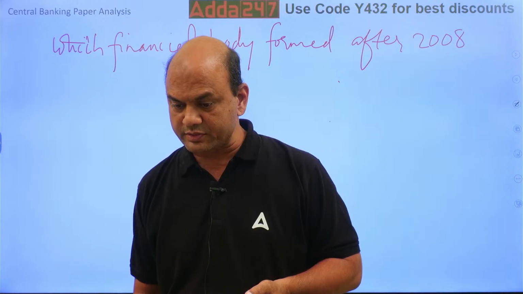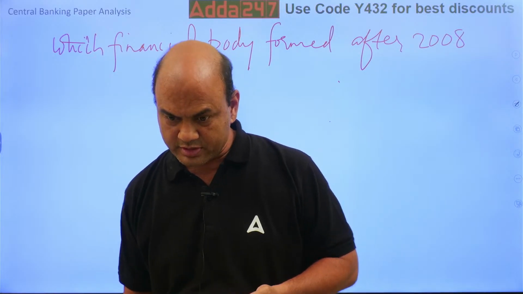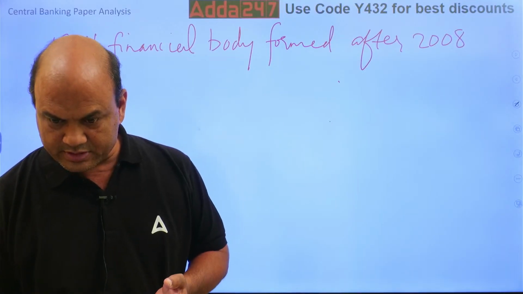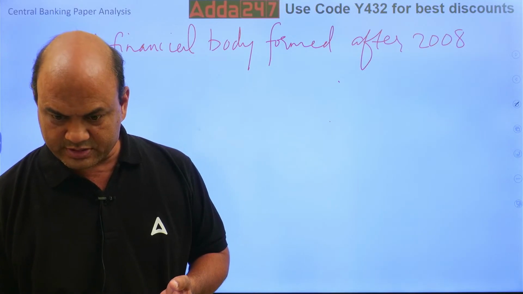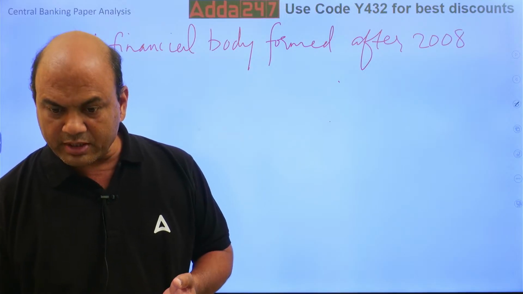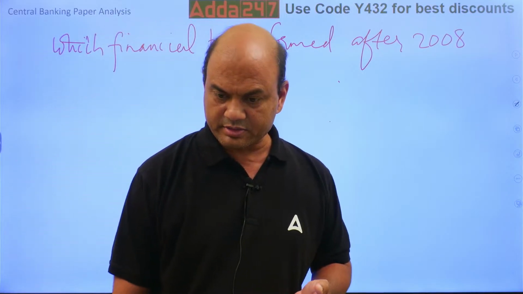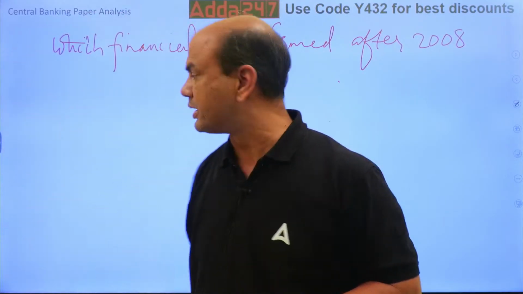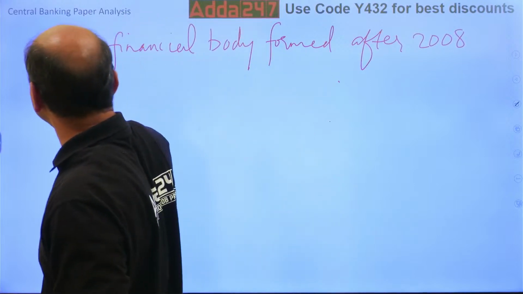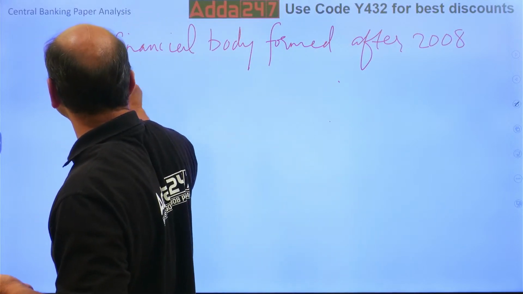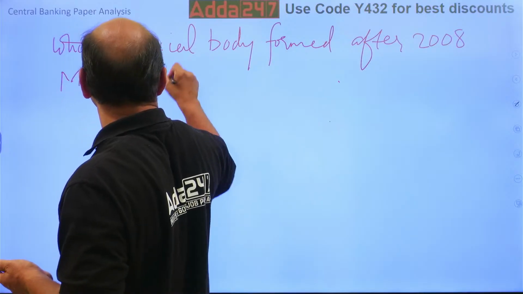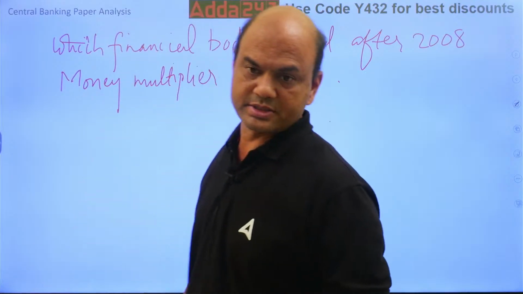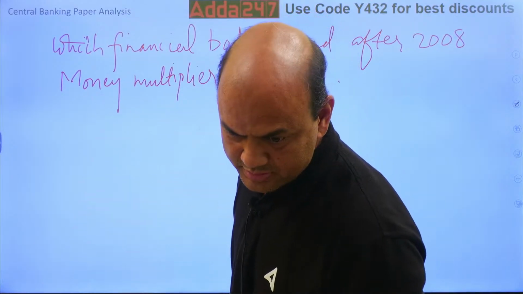So what was the next question? After that, primary dealer, the management soundness components, that was done. Then the money multiplier formula was asked. This formula was asked, money multiplier.